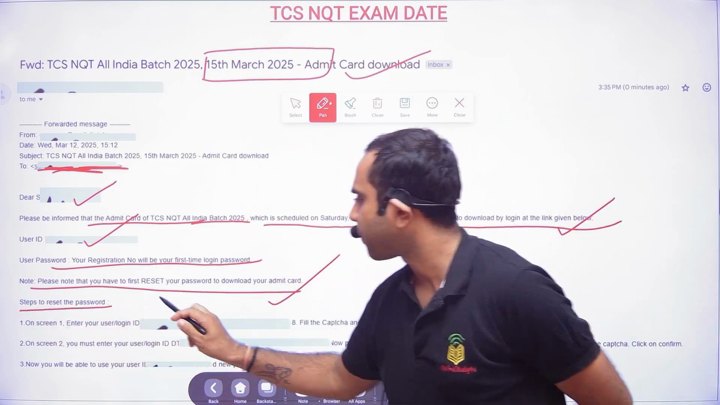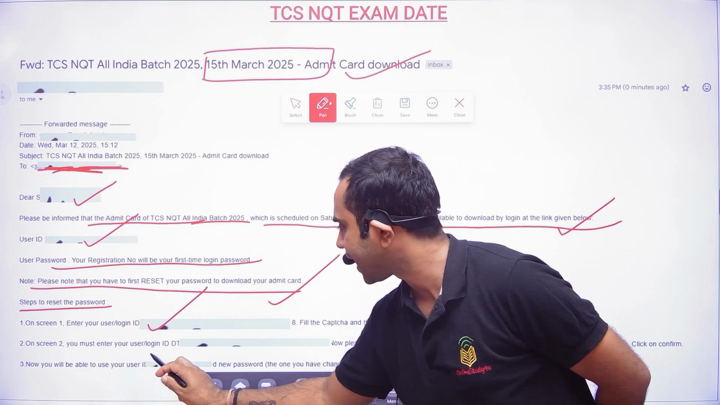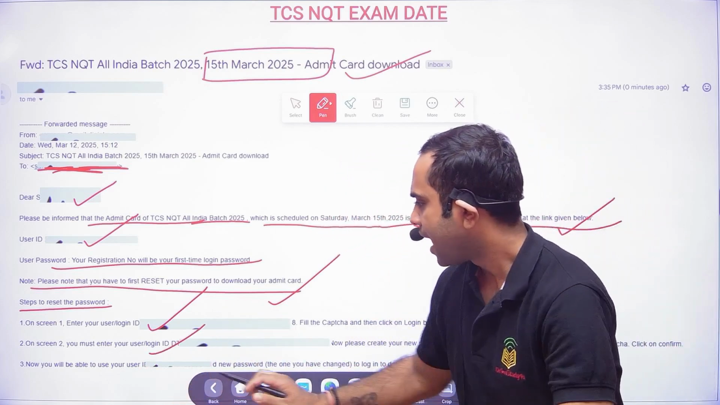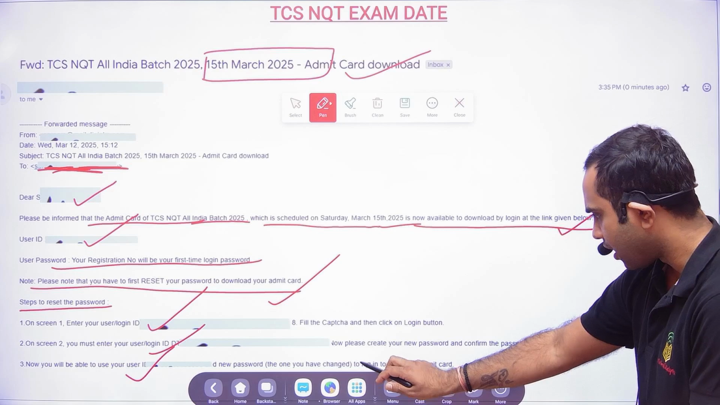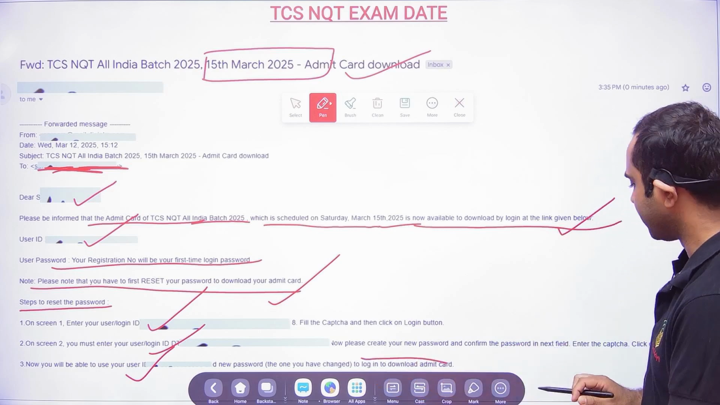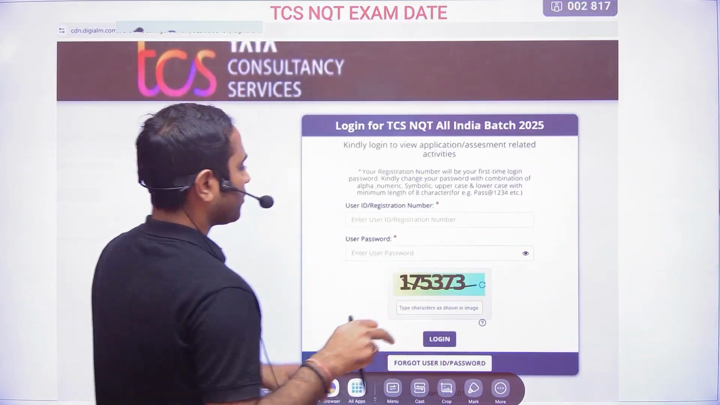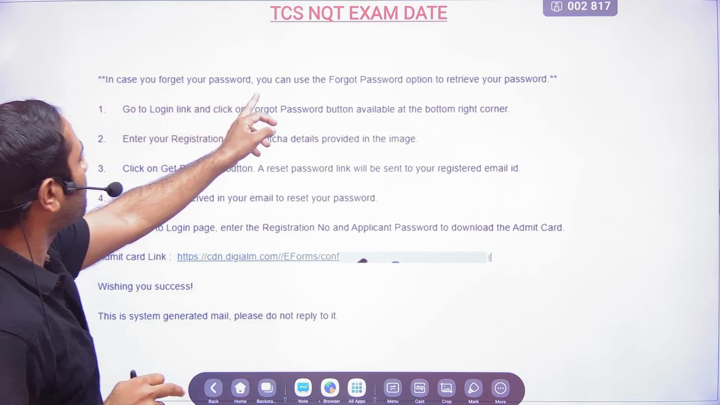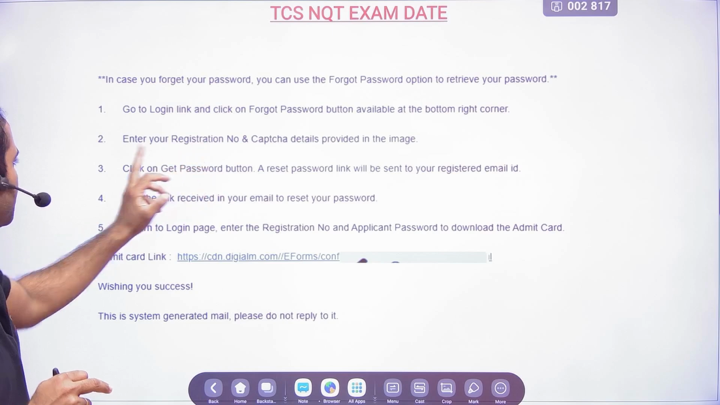Steps to reset the password: enter your user login ID. On screen 2, you must enter your user login password. And now you will be able to use your new password once you have changed it, to log into your admit card. Here you see, in case you forget your password, you can use the forgot password option and go to login. All those things you can do.